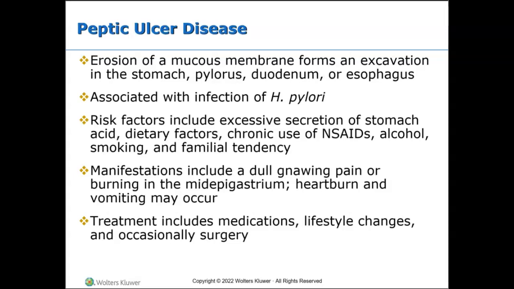And risks include excessive secretion of stomach acid. There are some dietary factors, chronic use of NSAIDs, chronic use of alcohol, smoking, familial tendencies, having untreated, unmanaged stress. Sometimes it can be simply eating spicy foods all the time. Many people with peptic ulcers don't even have any symptoms, right? They may not even be aware.